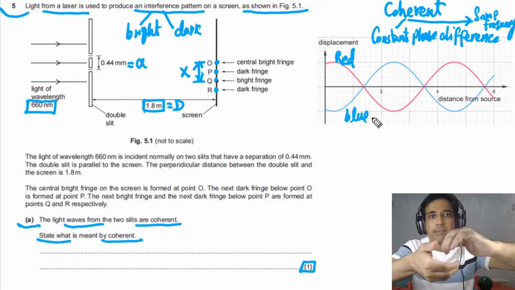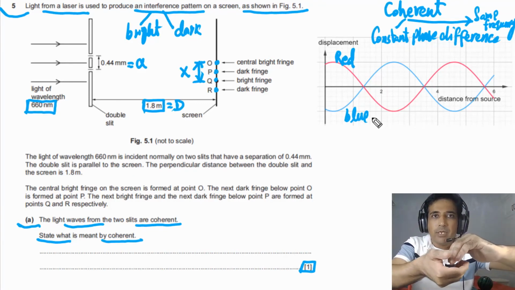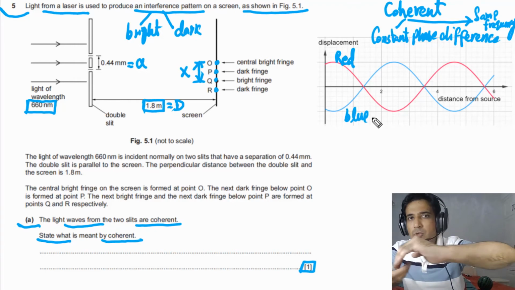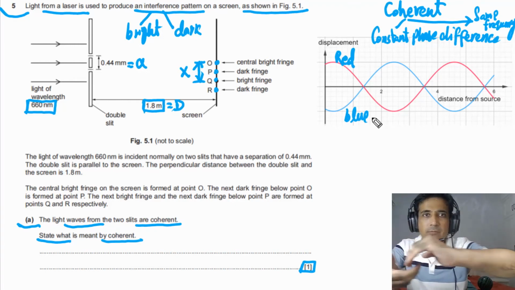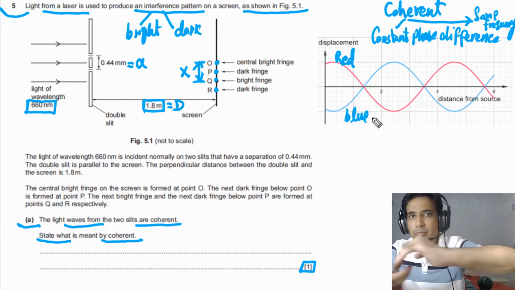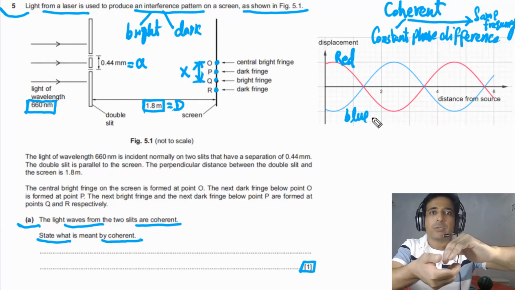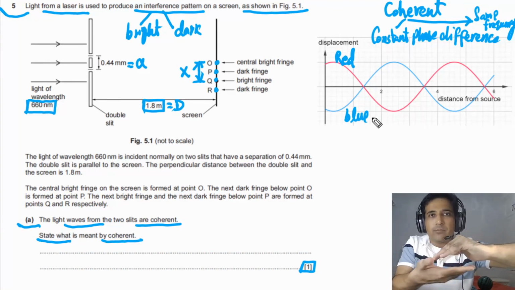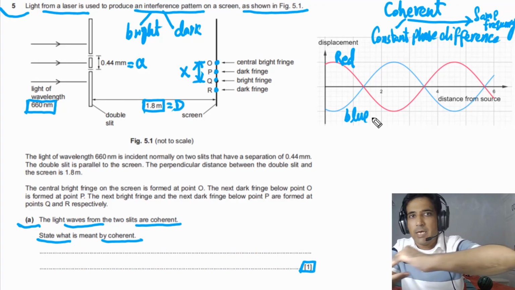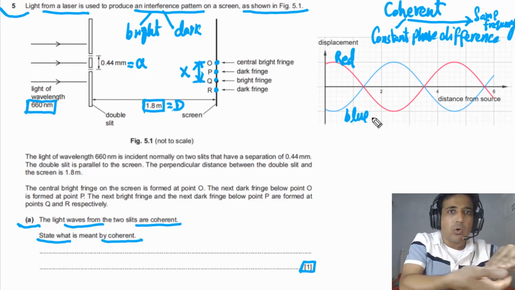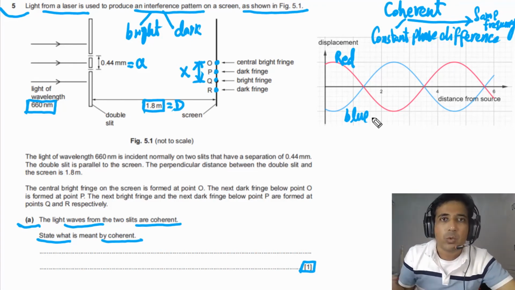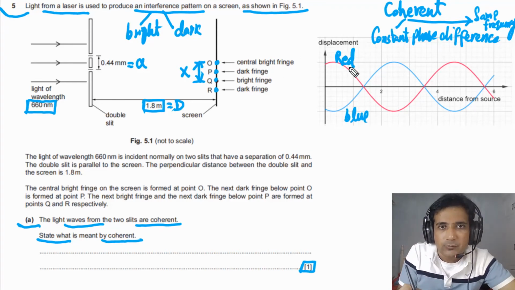Now imagine that we have 2 waves like this. If they move all the time like this, and they have the same frequency, they will be coherent. So they will have constant phase difference. Or you can imagine that we have 2 waves like this. They have constant phase difference all the time. So we call them coherent waves. If you look at this figure, you can see red and blue.